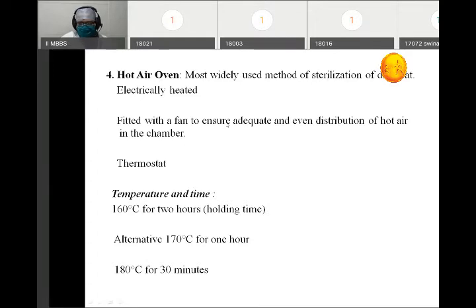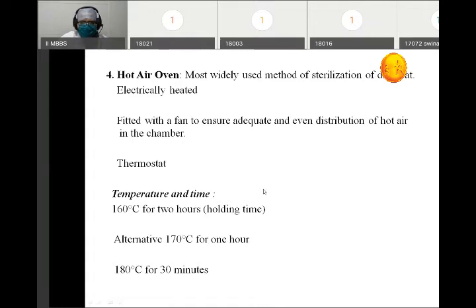The fan will allow the even distribution of the hot air in the chamber. We have a radiation coil, then we have a fan which will help in the distribution of the hot air in the chamber, and we have a thermostat which will regulate the temperature.